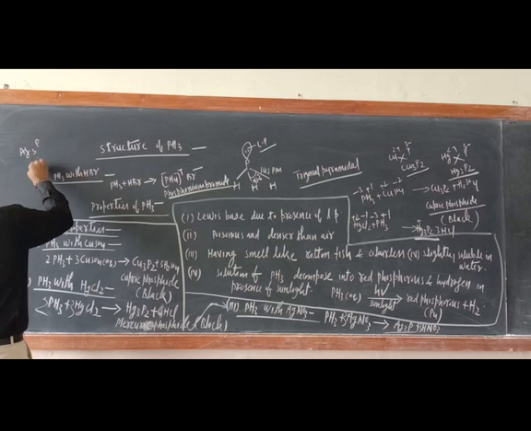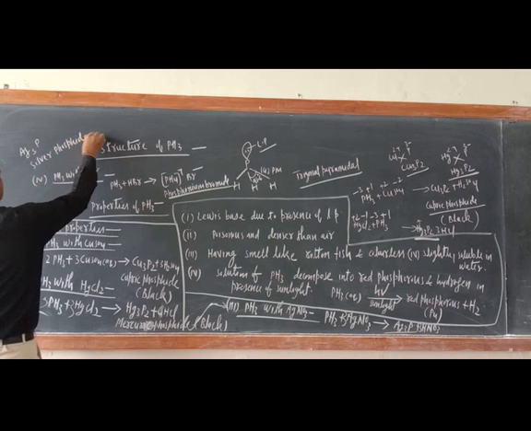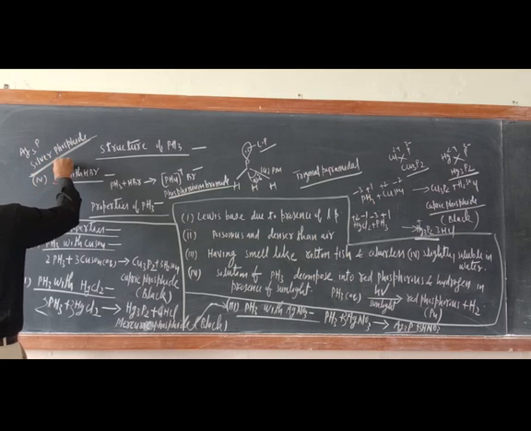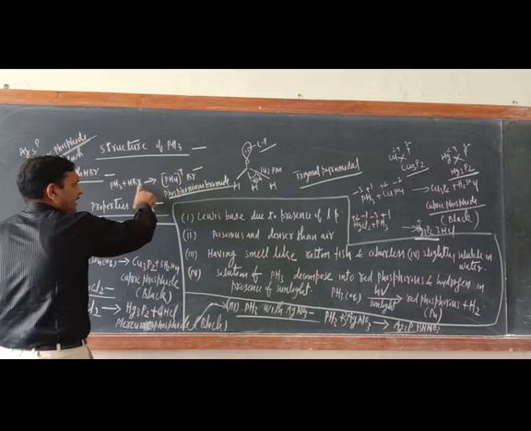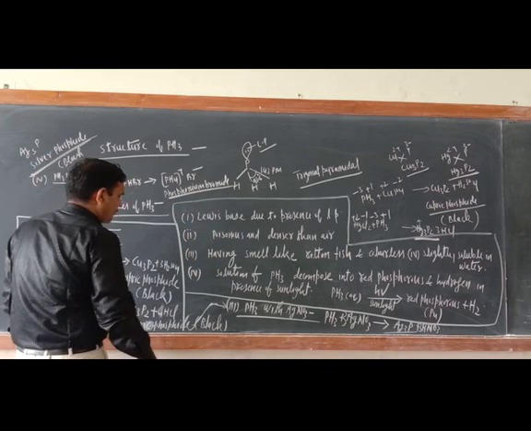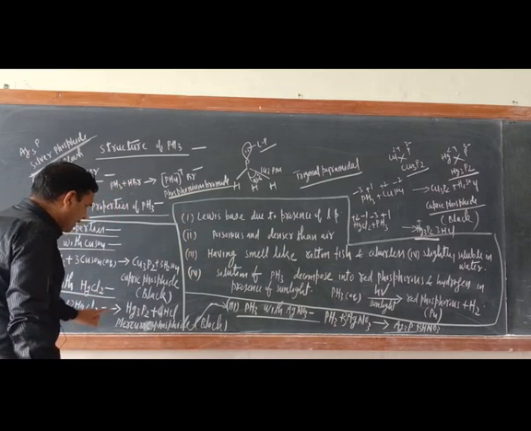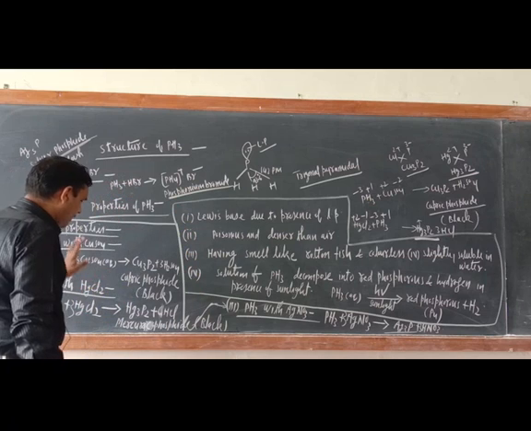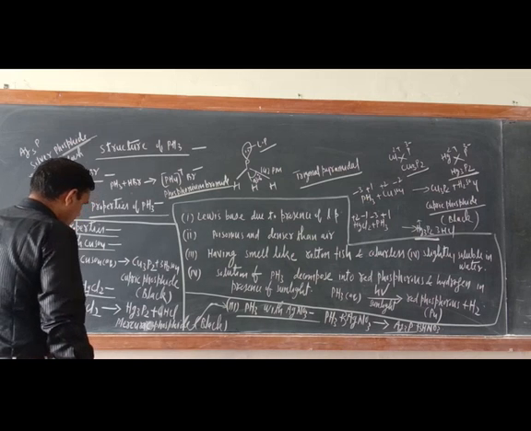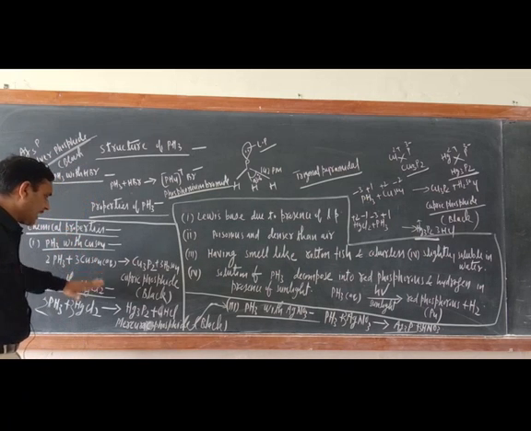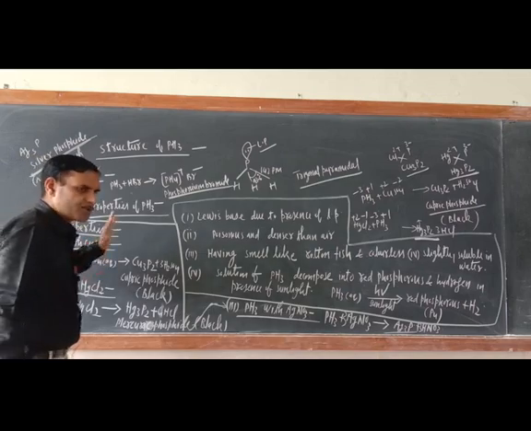This is silver phosphide, and it is also a black precipitate. And as far as the reaction of PH3 with HBr is concerned, just like the HI reaction, phosphonium bromide will form. So in this way, the reaction of metallic salts with PH3 is over.